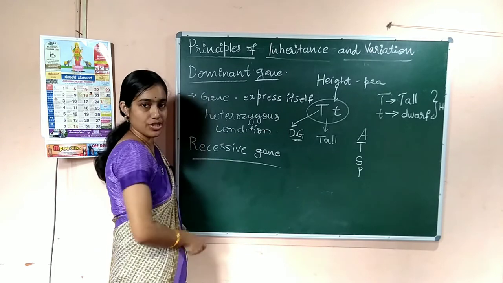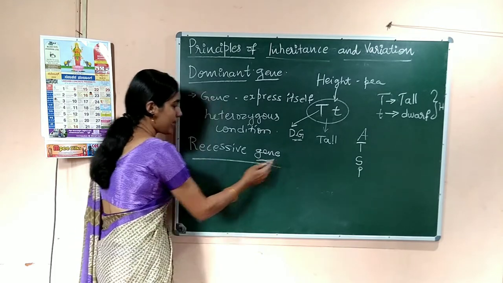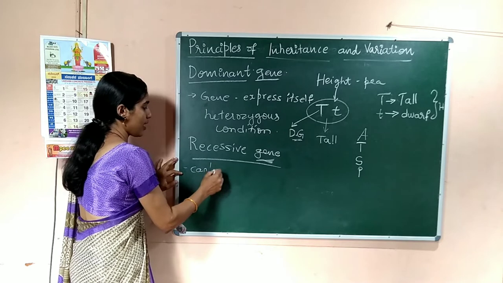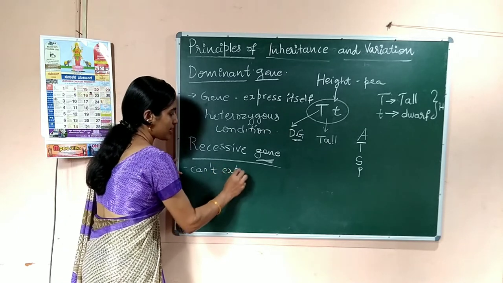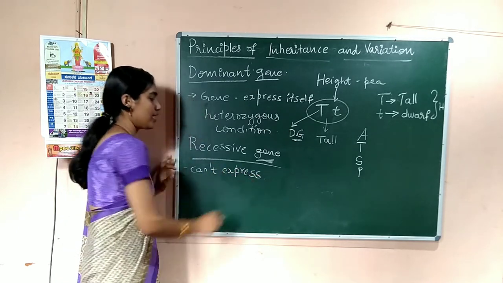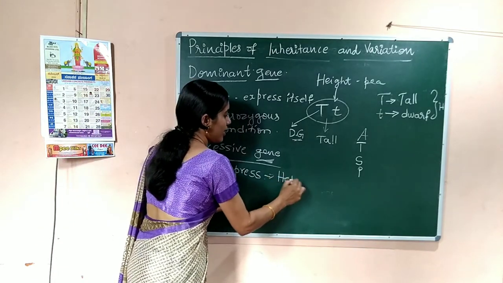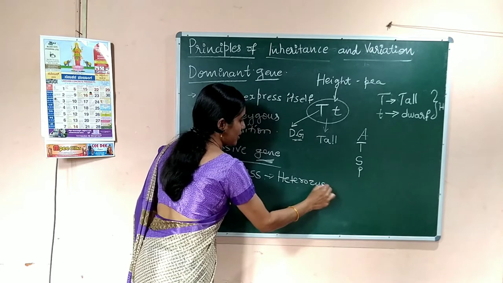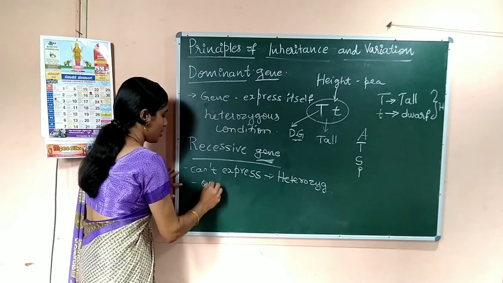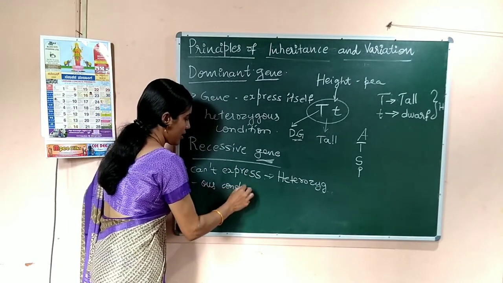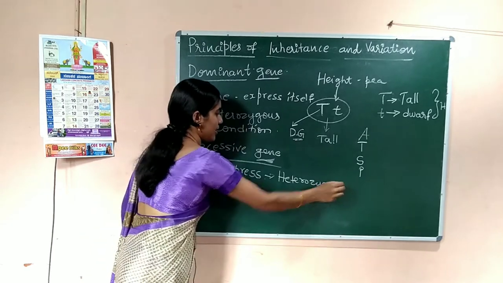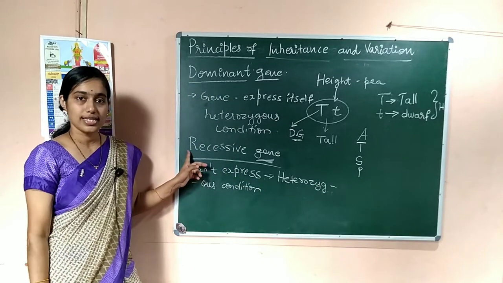Recessive gene means the gene which can't express itself in a heterozygous condition.